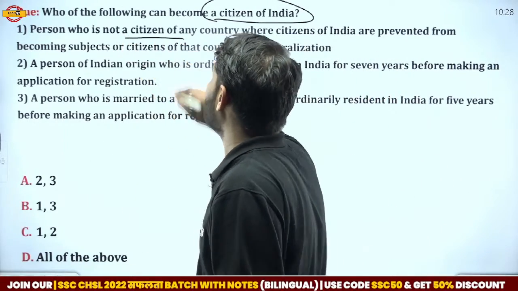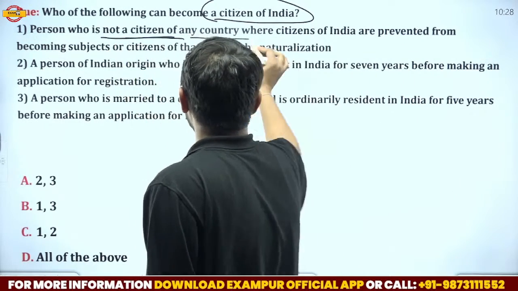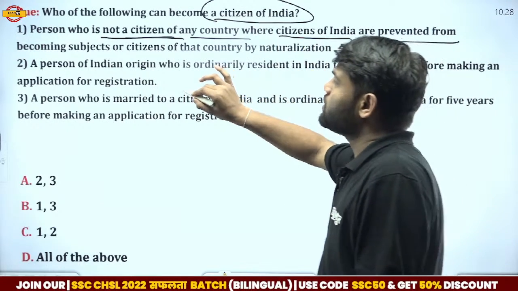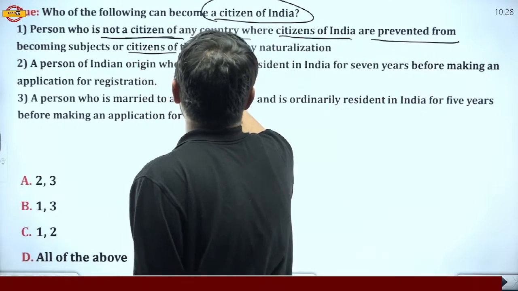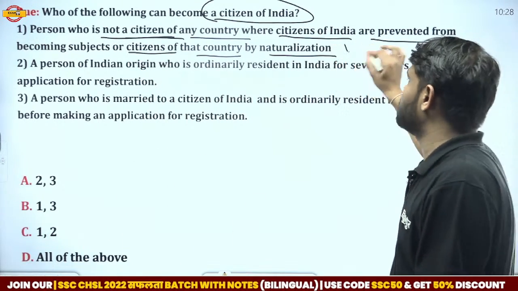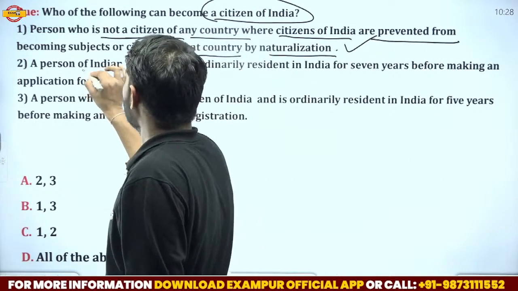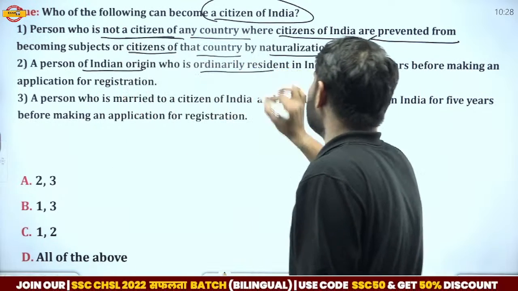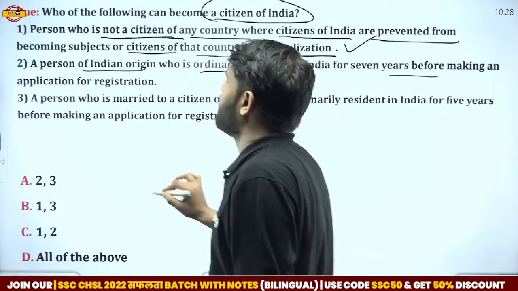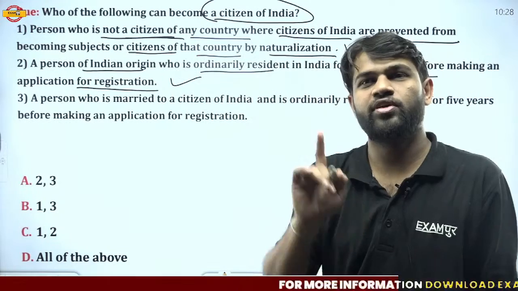A person who is not a citizen of any country, or a citizen of a country where citizens of India are prevented from becoming subjects or citizens of that country by naturalization. That is the correct statement. And the second one, a person of Indian origin who is ordinarily resident in India for 7 years before making an application for registration. This is also a correct statement.